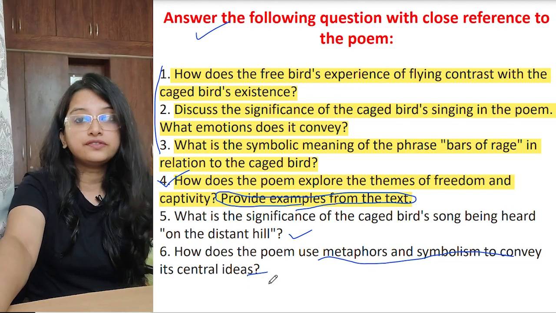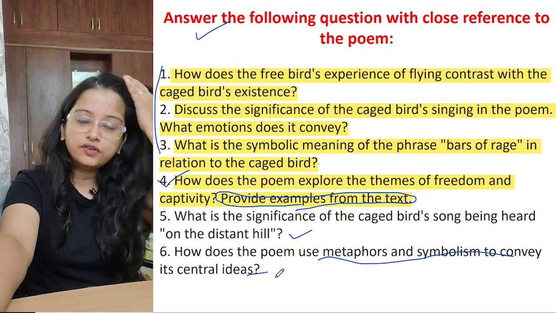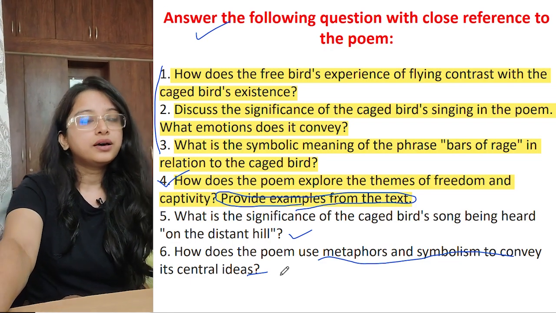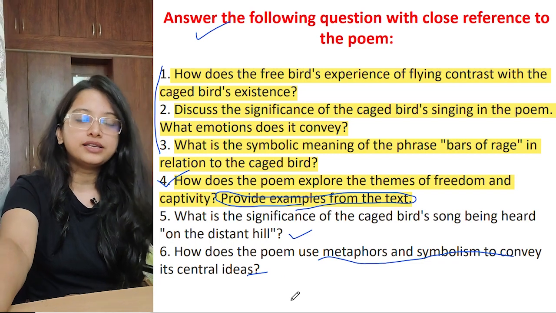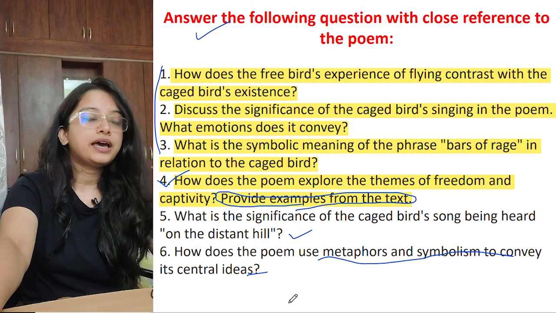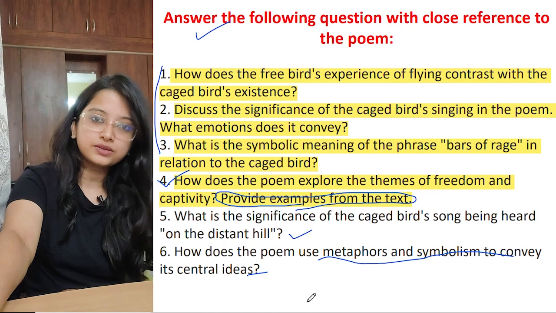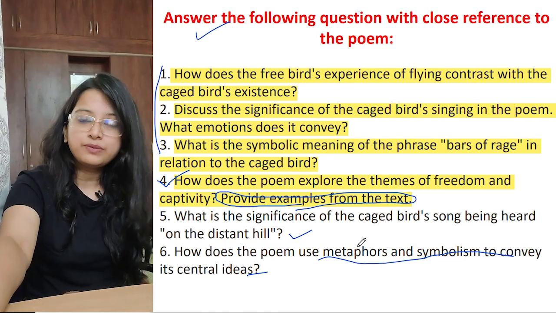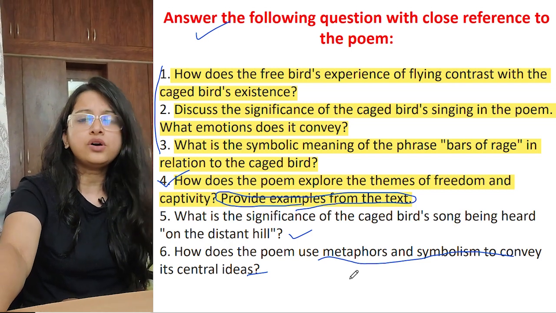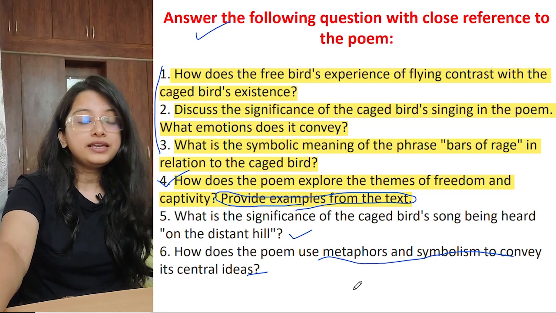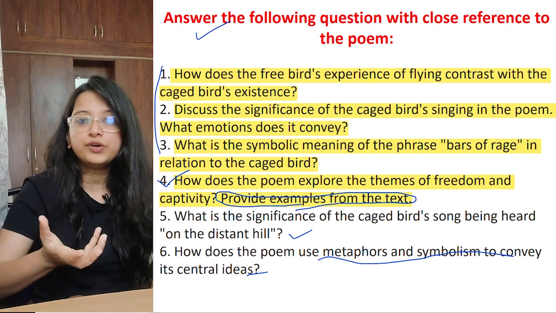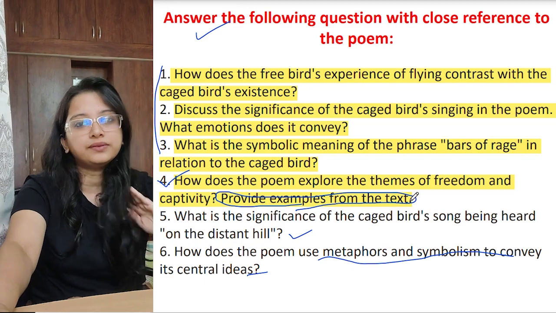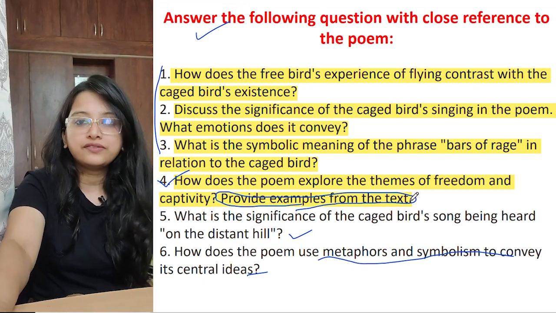Metaphors, extended metaphor, you have the whole idea of the poem of the caged bird and the free bird. The bird is itself a metaphor for people, and the caged bird here is talking about the restricted African Americans who do not have their basic rights, and where women are doubly deprived. On the other hand, we have the free bird, which talks about the Americans who have an enormous amount of freedom. He even exaggerates, that hyperbole he uses, to show that they can claim the sky. That means they can do anything and everything, but we don't even have our basic rights.